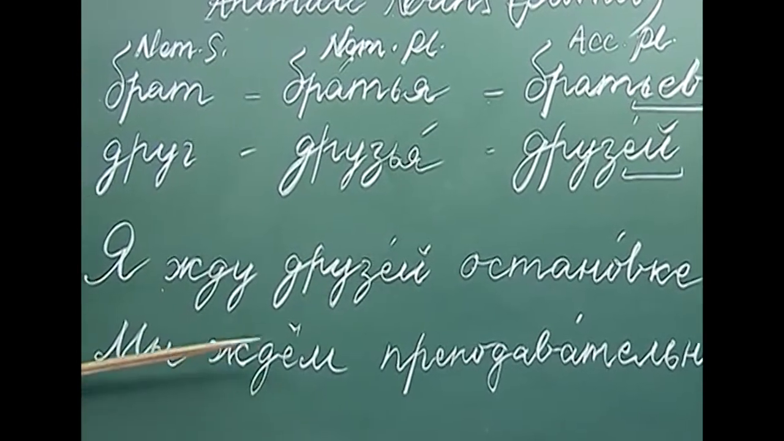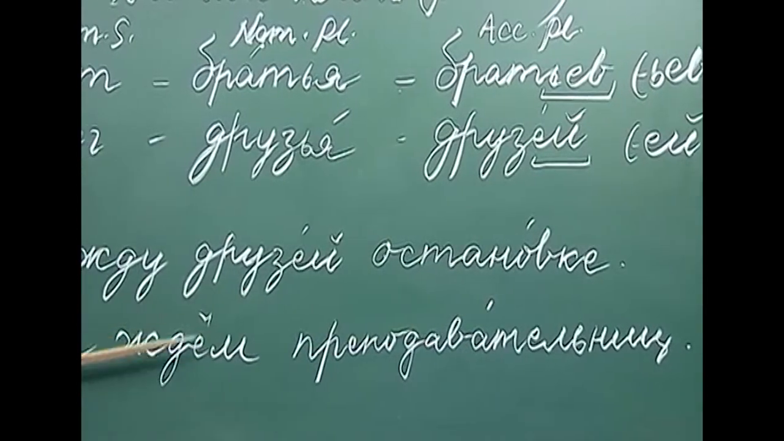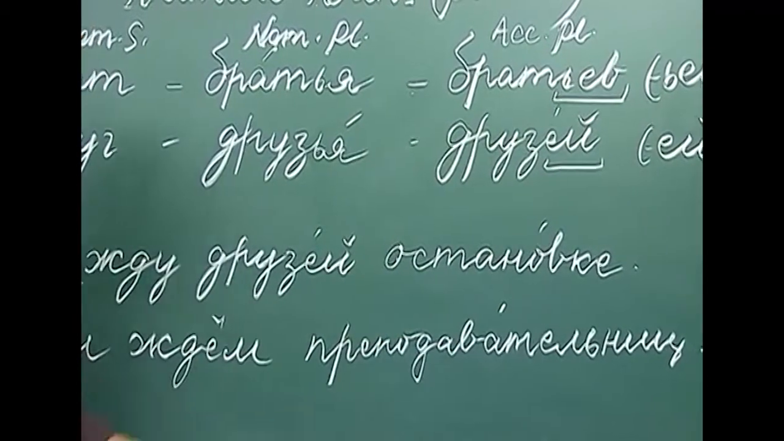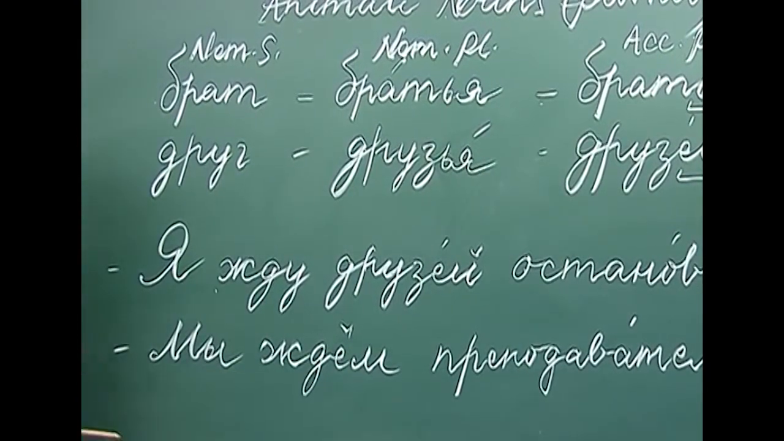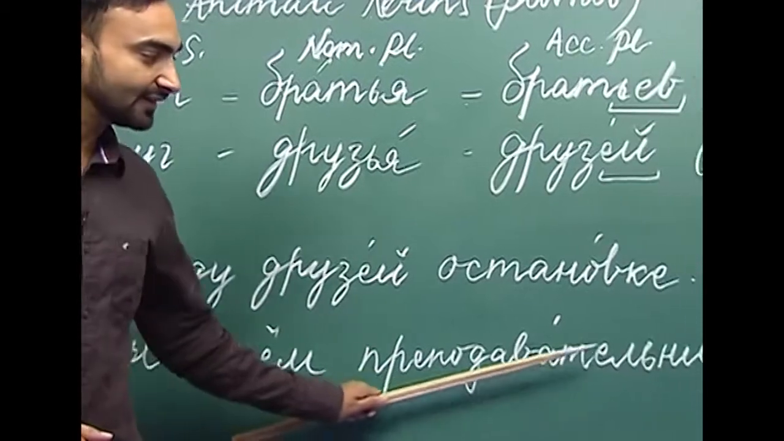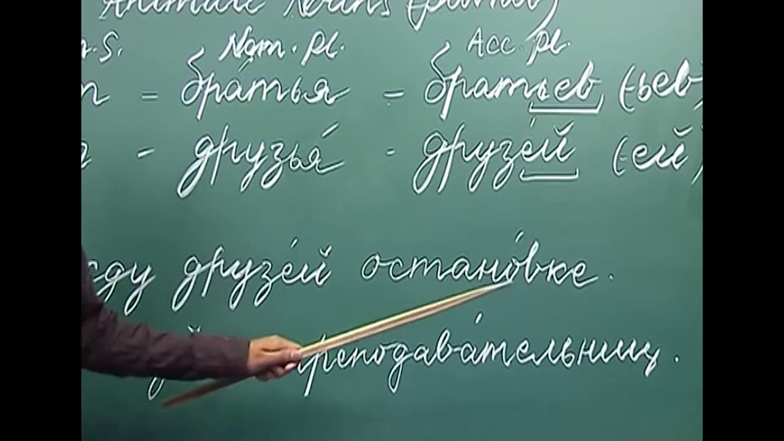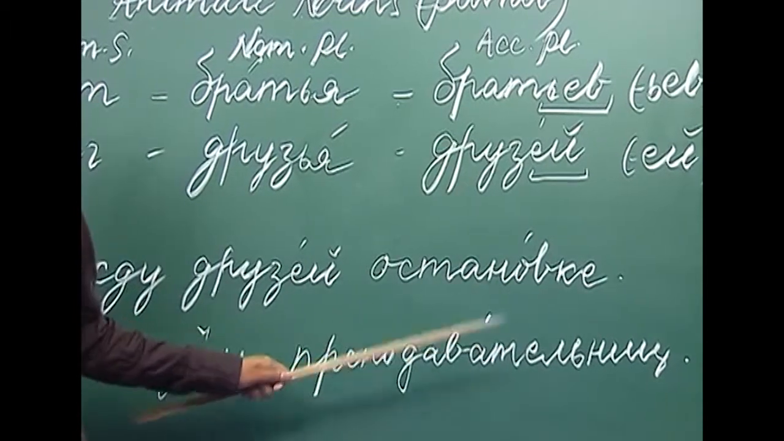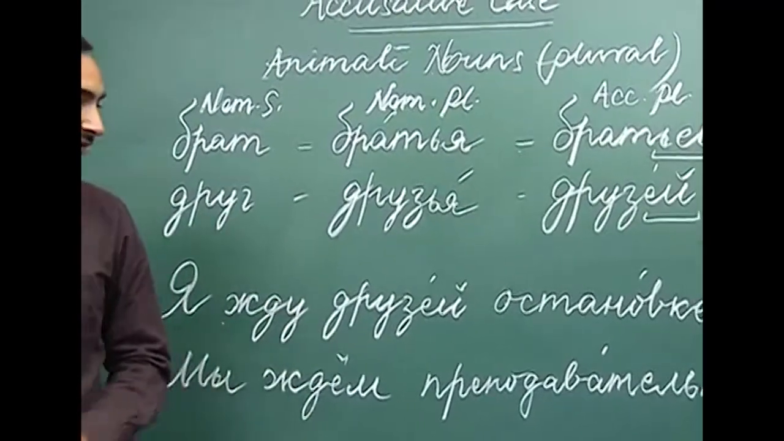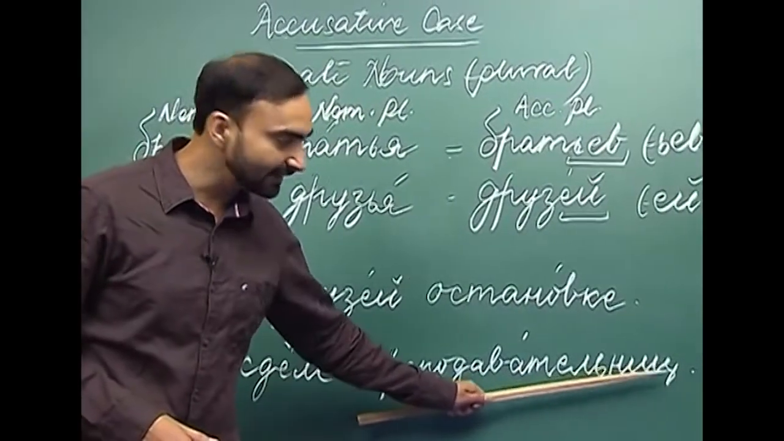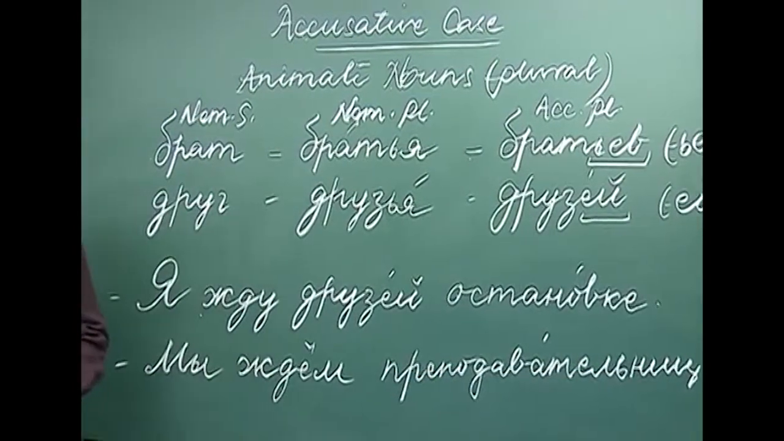The next sentence: My jdem prepodavatelnits, my jdem prepodavatelnits. Here again we are using the same verb, "jdat", to wait for, and "prepodavatelnitsa" is a female teacher. What is the plural form of "prepodavatelnitsa" in the accusative case? We drop the ending a. So what do we get? Prepodavatelnits. My jdem prepodavatelnits. We are waiting for our teachers.